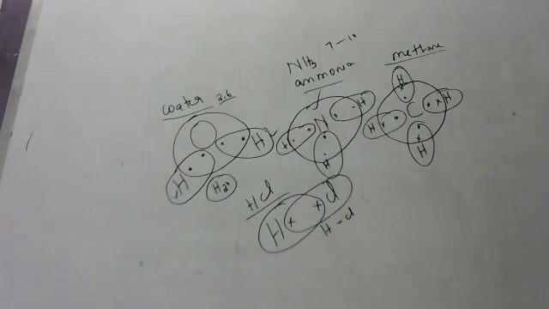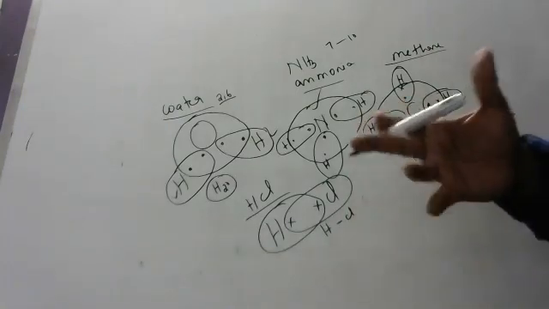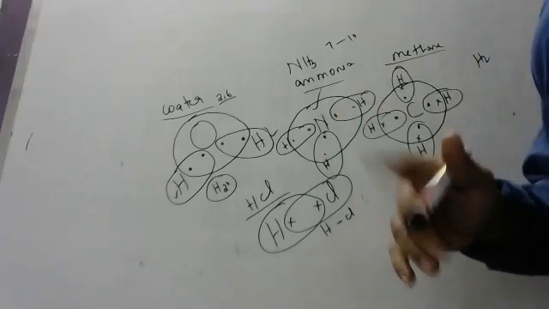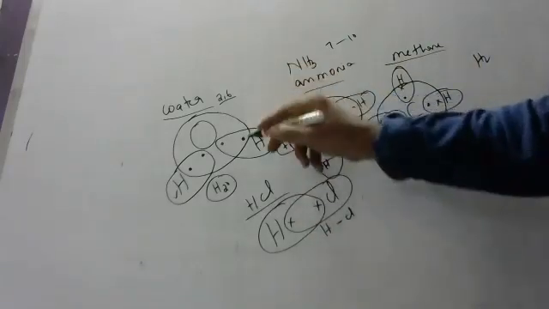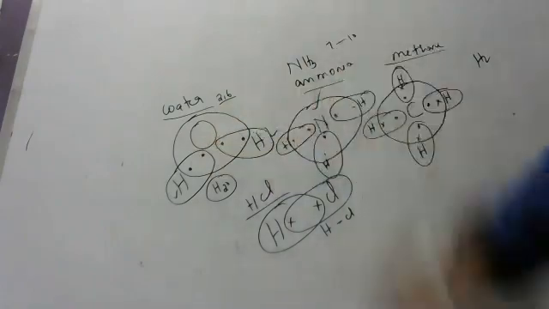This type of bonding between two dissimilar atoms is called polar covalent bonds. Why polar covalent bonds? Same atoms means non-polar, different atoms means polar. Why different atoms means polar, I will say one time; if you understood, good. If you didn't understand, leave it, children, it's not important for you. They are saying polar covalent bonds because oxygen is more electronegative than hydrogen.